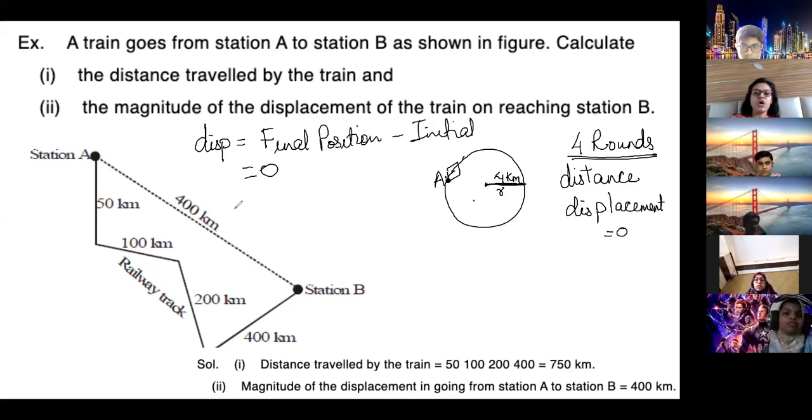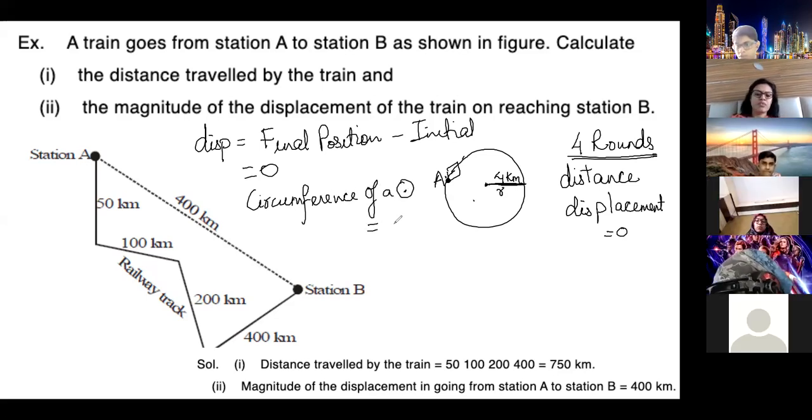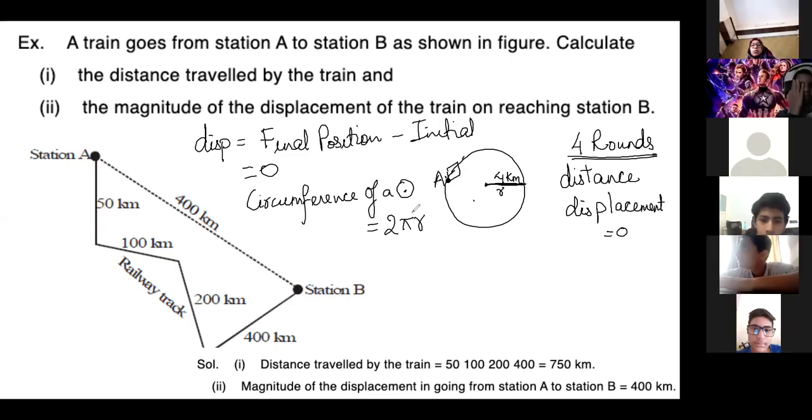So circumference is how much? Circumference is the path covered in one circle. What is the formula of the circumference of a circle? Anyone remember? Pi r square, that is area. 2 pi r is the circumference. Now the radius is given as 4 kilometers, and what is the total path then?